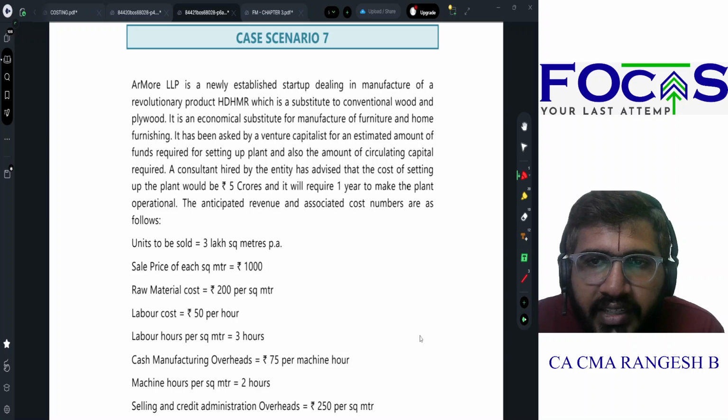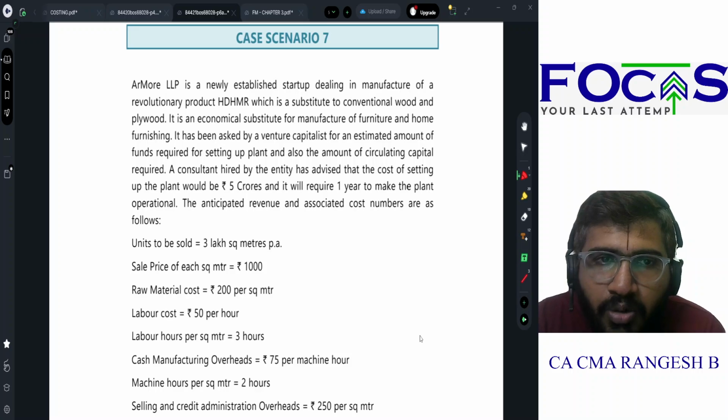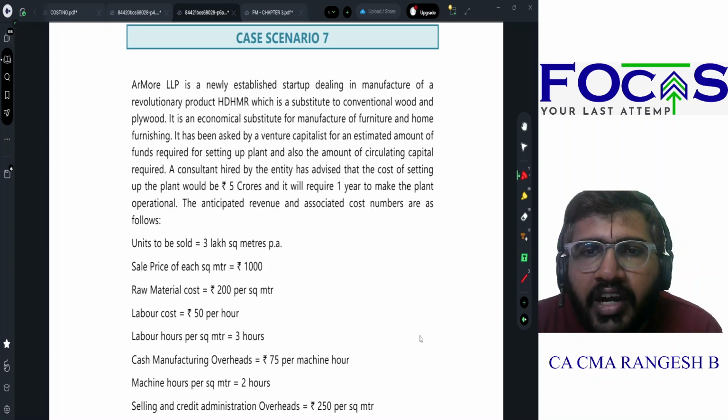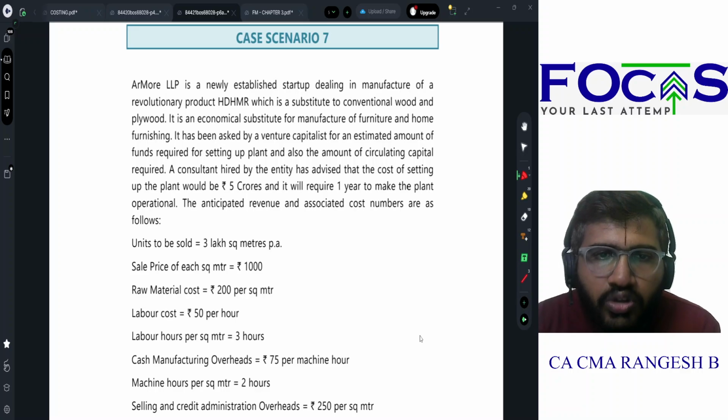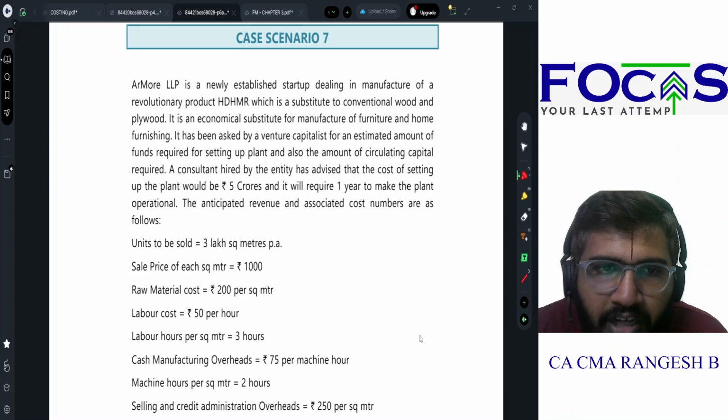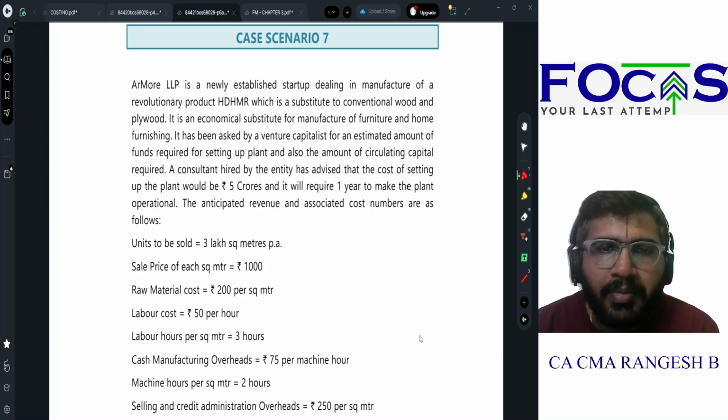Consultant hired by the entity has advised the cost of setting up the plant would be 5 crores and it will require 1 year to make the plant operational. Anticipated revenue and associated cost numbers are as follows. Units to be sold 3 lakh square meters per annum. Sale price for each square meter is 1000.